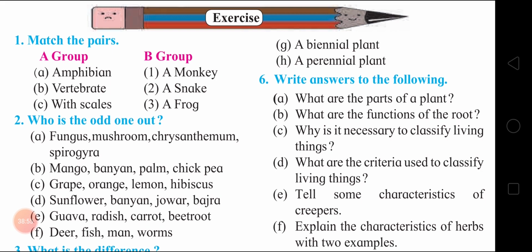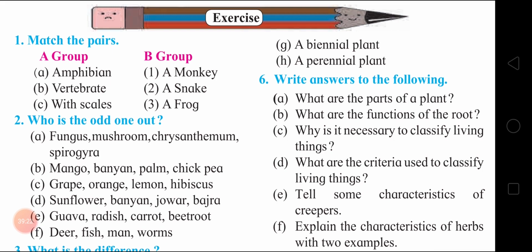Next, grape, orange, lemon, hibiscus. So which is the odd man out? Hibiscus. Why? Hibiscus is a flower and others are fruit. Next, sunflower, banyan, jowar, bajra. Banyan. Why? Banyan is a perennial plant, you know? Others are not perennial.